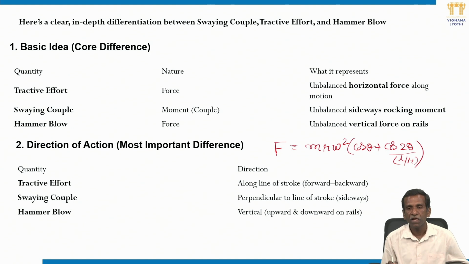It is perpendicular to the line of stroke. The vehicle is going to vibrate. So as far as direction is concerned, tractive effort is along the line of stroke, swaying couple is perpendicular to the line of stroke, hammer blow is vertical, upward and downward motion.